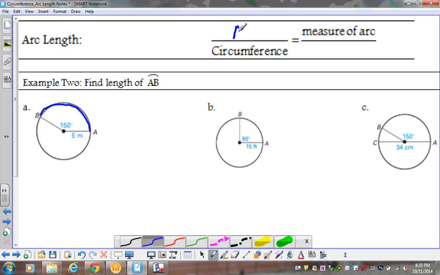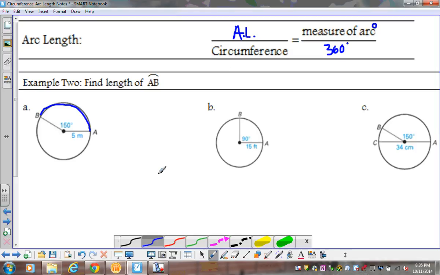My arc length is always going to be, I'm going to call it AL, my arc length over my circumference. Now that could look like 2 pi r, it could look like pi times d, anything like that. So that's my circumference. Arc length over circumference equals the measure of my arc, remember, that's a degree measure, over 360 degrees. So that's what I have here: arc length over circumference equals the measure of the arc over 360. We're going to use that equation here.